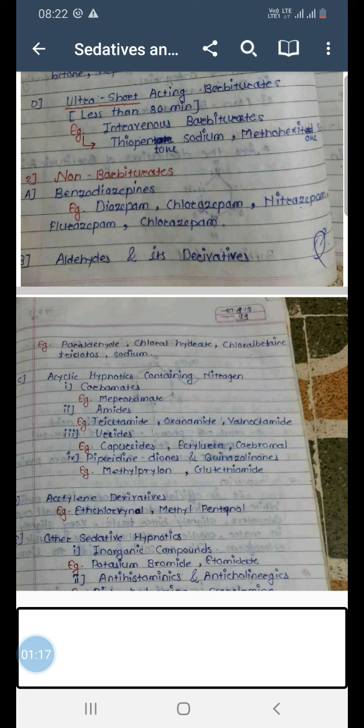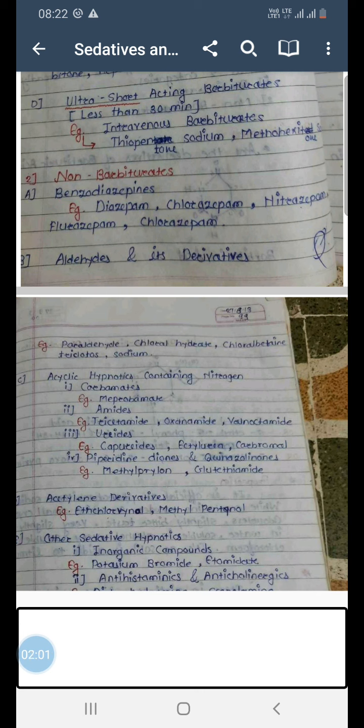One should make correction here that next subclass under non-barbiturates is other cyclic nitrogen containing hypnotics, or piperidine and quinazolinones. Example methyprylon, glutethimide. Then next major category under non-barbiturates is acetylene derivatives, example ethchlorvynol. Then last category is other sedative and hypnotics, or you can say miscellaneous sedative and hypnotics, which include inorganic compounds, example potassium bromide, or etomidate.